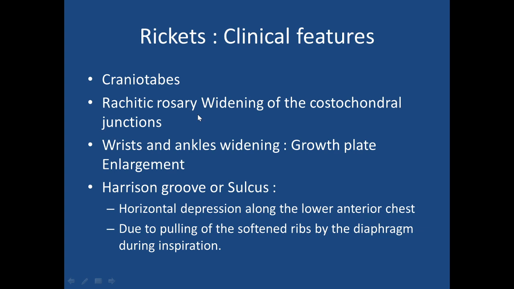So in rickets there is no defect in collagen formation, but a defect in bone mineralization. So the rosaries are more wide in rickets, but in scurvy there is a defect in collagen formation, so the angle of this rosary formation in scurvy is acute.